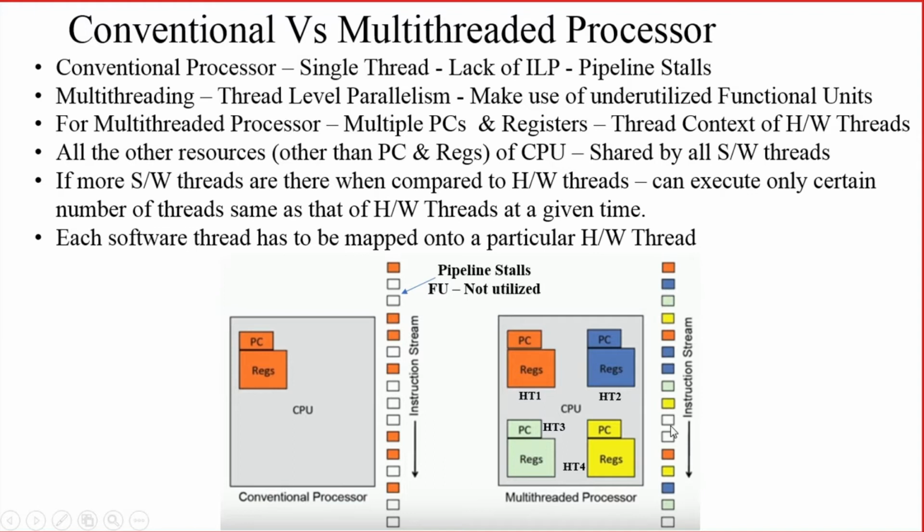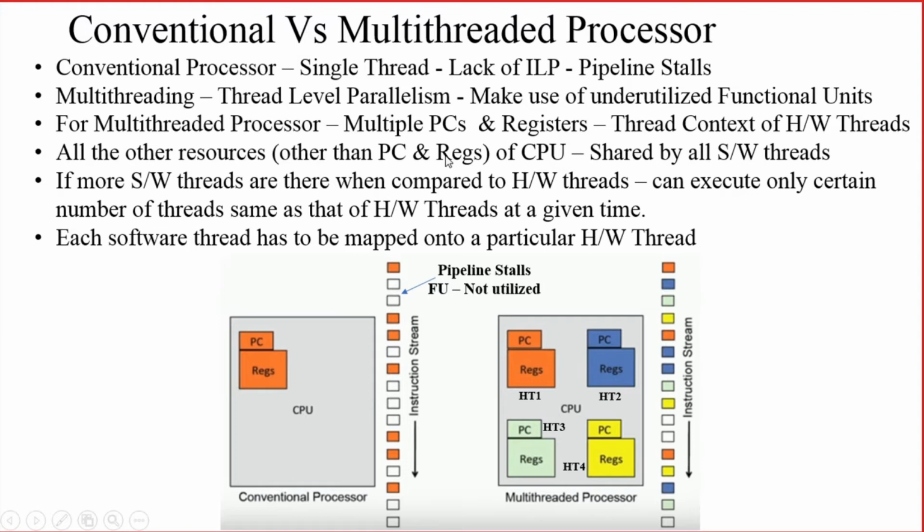So the number of idle functional units is very small. Here you can see that only 2 or 3 execution units are idle, which are not utilized by any of the hardware threads. But in the conventional processor, more functional units were free and idle. But here it is not like that.